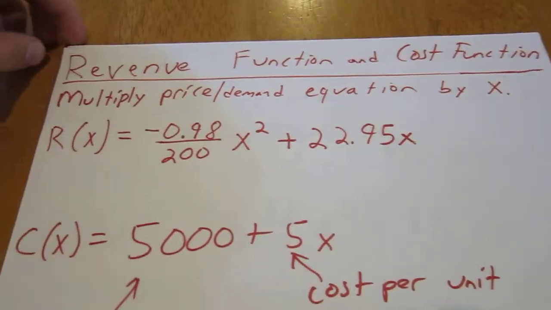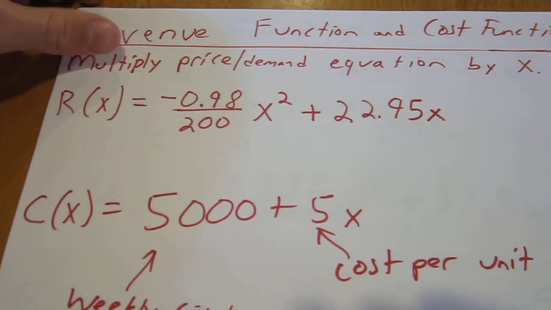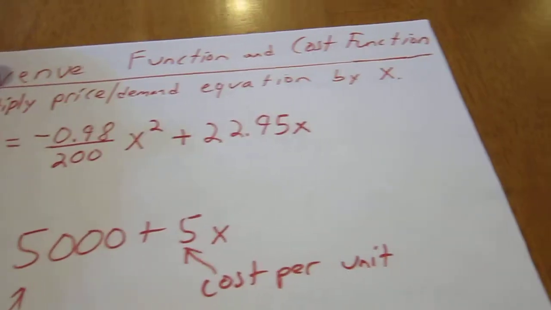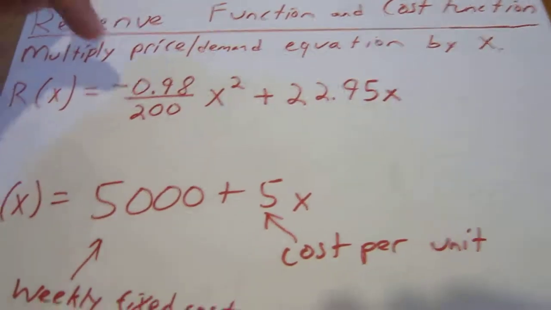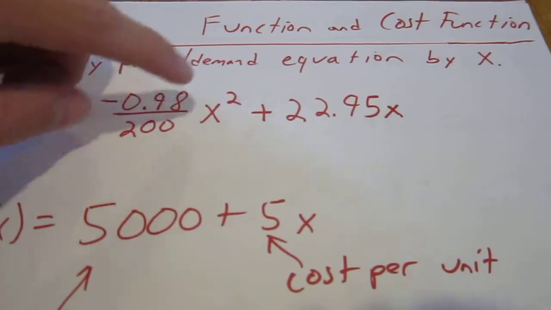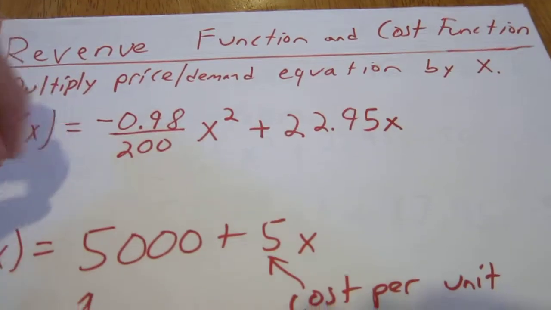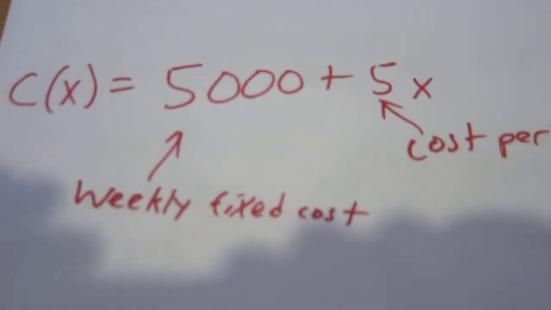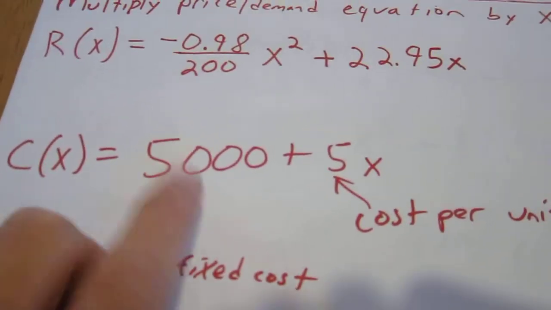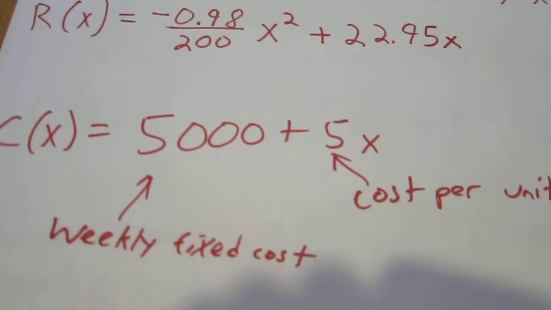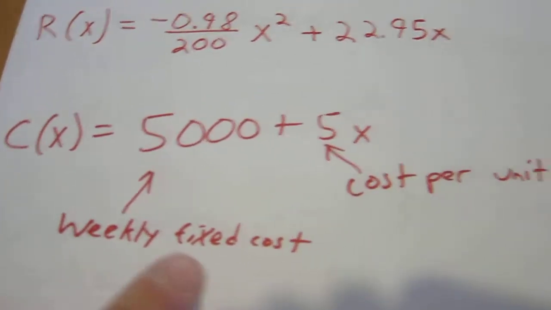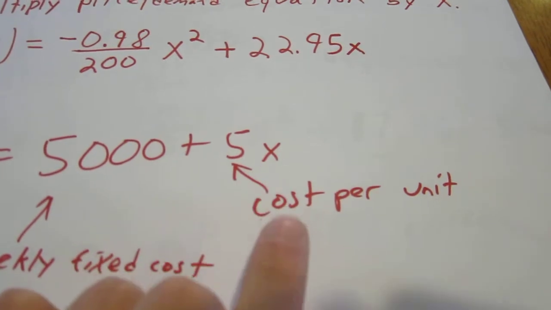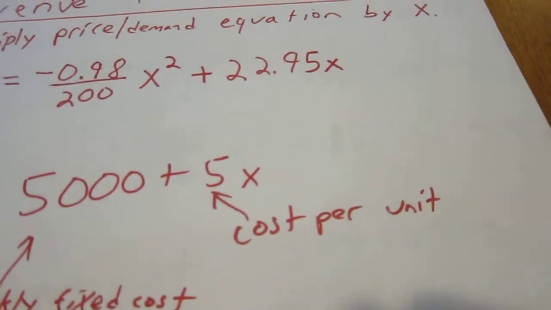Revenue function and cost function. To get the revenue function, you must multiply the price and demand equation by x, and then that's how I got the revenue. Cost function, it's 5,000 plus 5x, and I got the 5,000 because it's the weekly fixed cost, and the 5 is cost per unit.